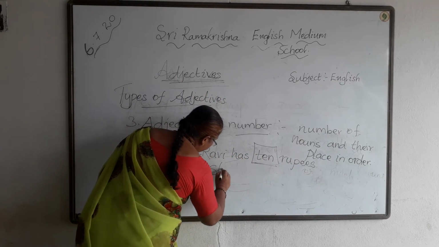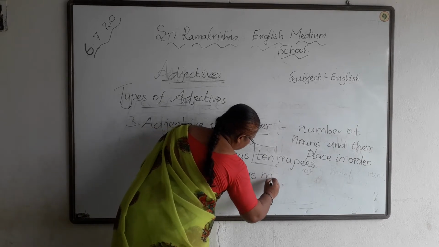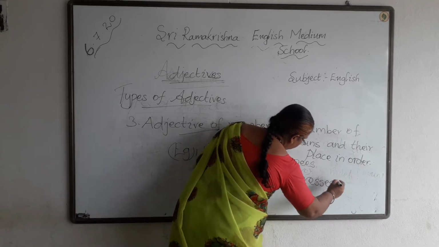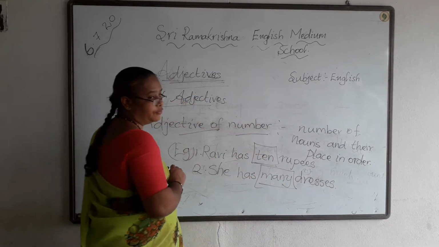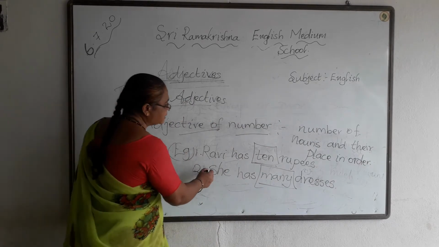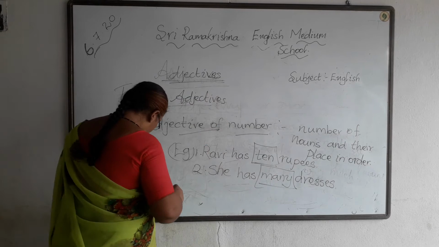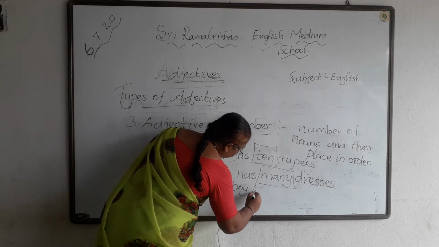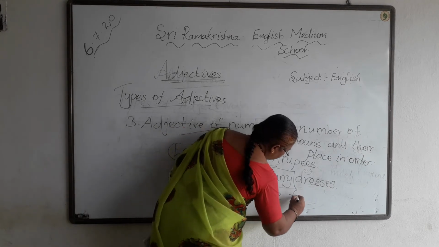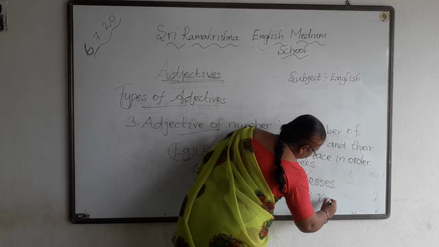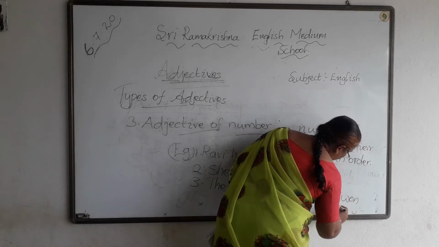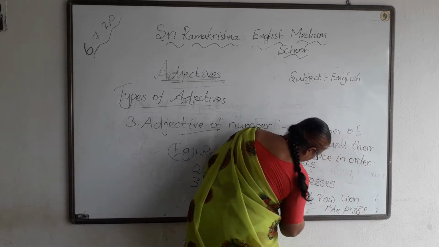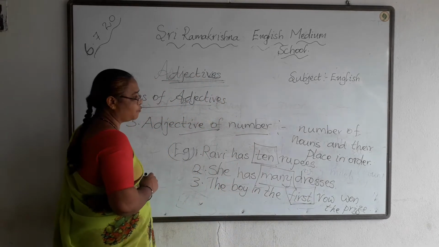Second one: she has many dresses. Here many is the adjective of number. The boy in the first row won the prize. So here first is the adjective of number.